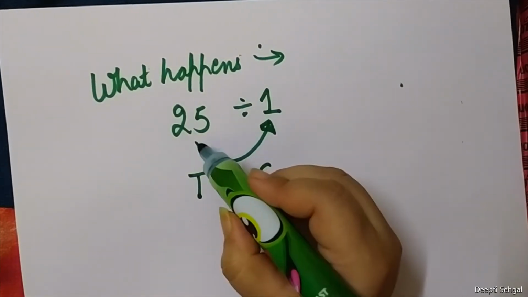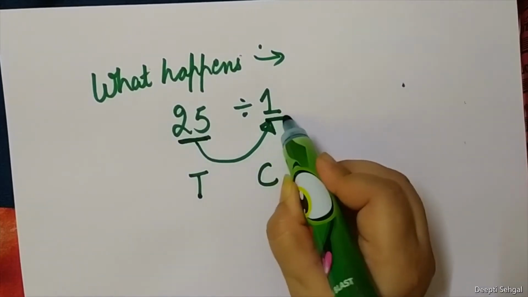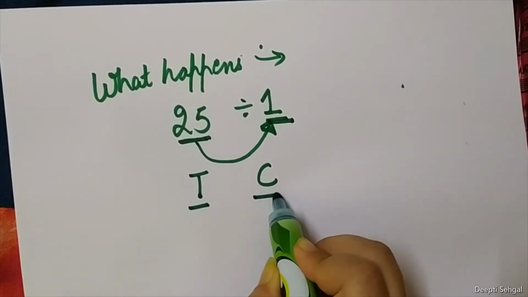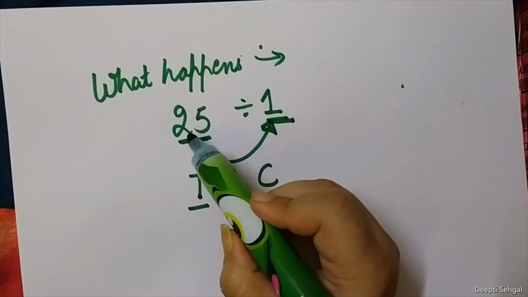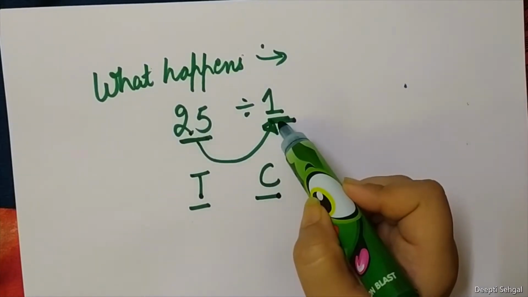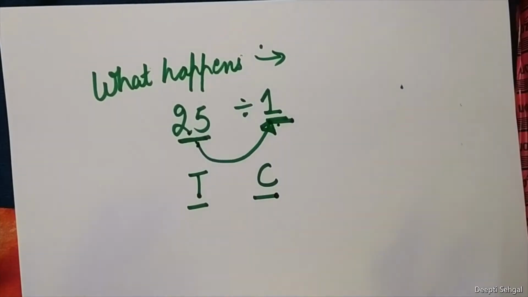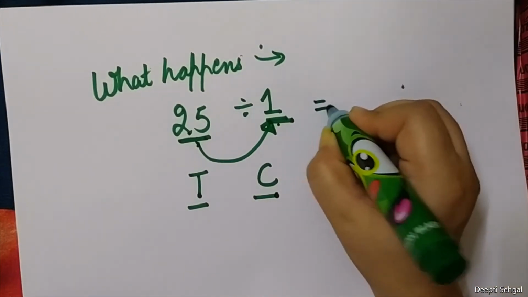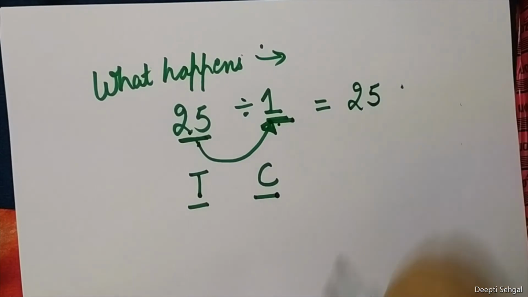These are the toffees and these are the children. Always remember TC. So toffees are going to one child. If I am having my birthday and only one child is there in the class, how many toffees will that child get? I will give him all the toffees.